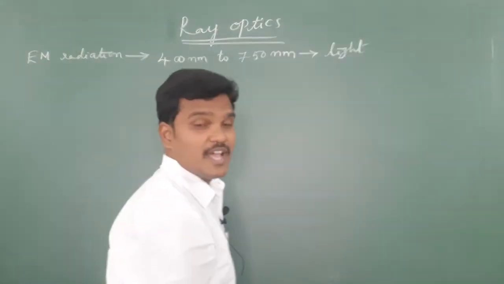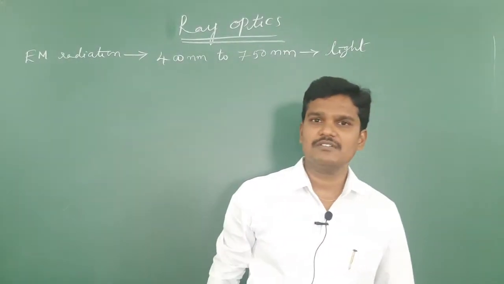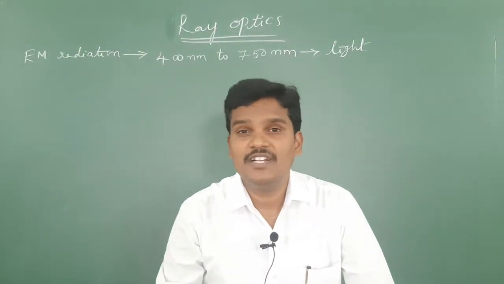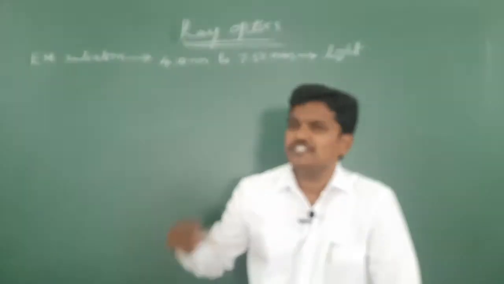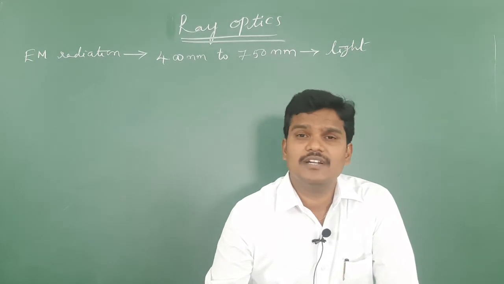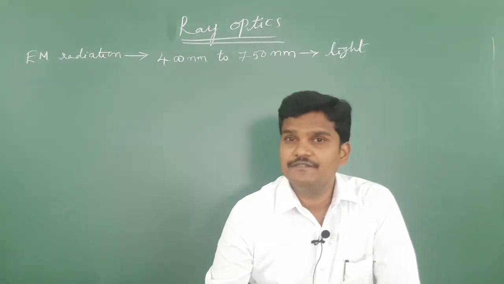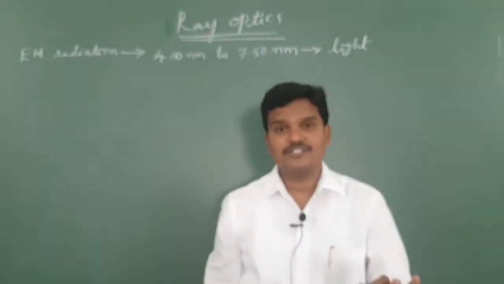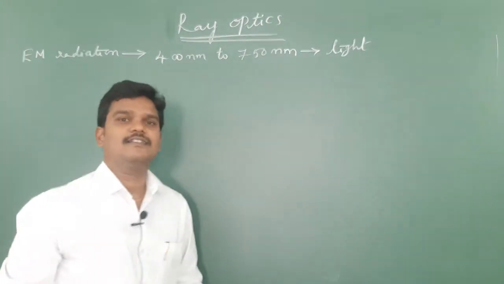So an electromagnetic radiation whose wavelength range is visible, between 400 nanometer and 750 nanometer, is also called light.